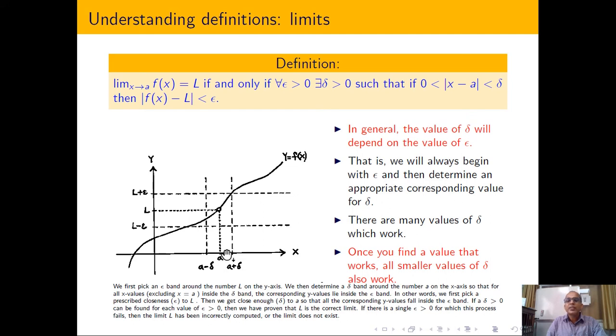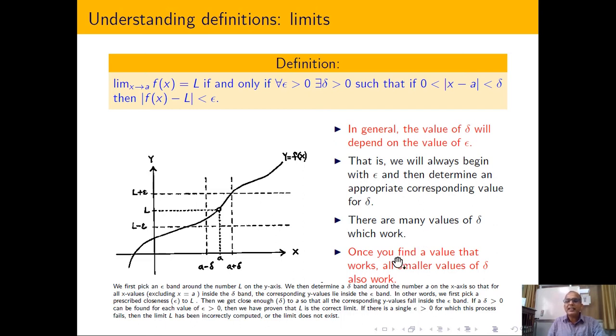So we will always begin with epsilon and then determine an appropriate corresponding value of delta. And obviously there are many values of delta which work. After fixing epsilon, one can have confusion that for every epsilon I have several deltas, so how to calculate the delta?